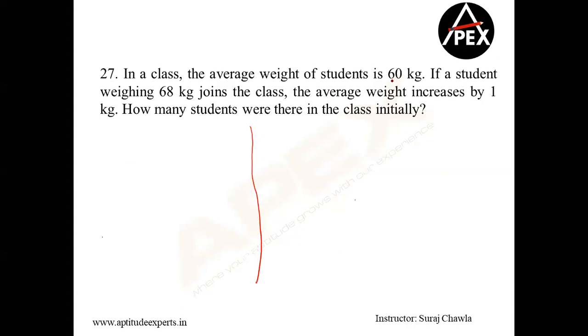The average weight is 60. I'm not given how many students were there initially. If I want the basic method, let me assume initially there were X students in the class. Clear? And the existing average was 60. And a new person has come with 68. Clear? And therefore, my new average is 61. My new average increases by 1.